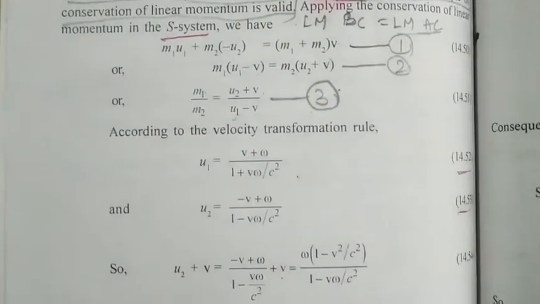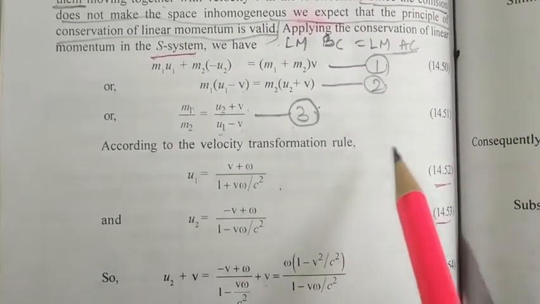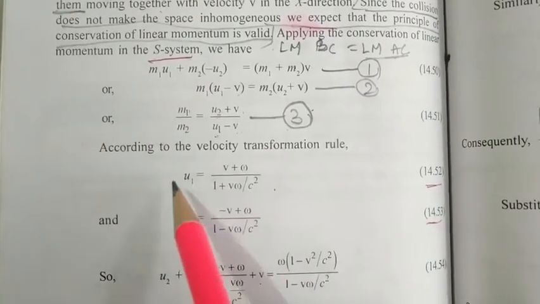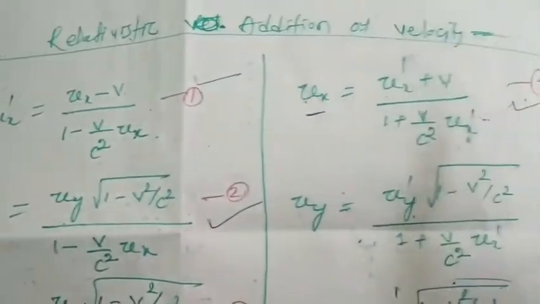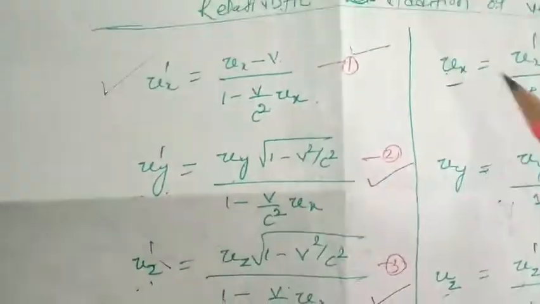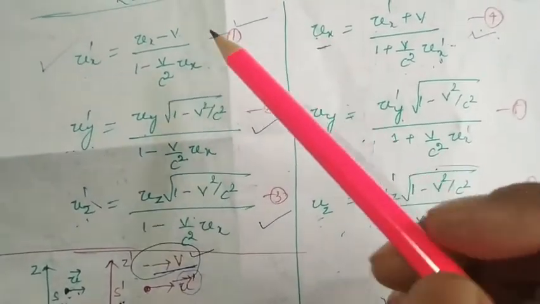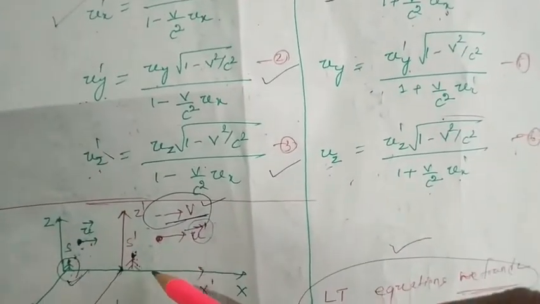So now we have to consider the velocity transformation rule. According to the velocity transformation rule, u1 will be equal to this much. Why? Because according to relativistic addition of velocity, these are the six equations that you have to remember always. This is ux dash, uy dash, uz dash from S dash frame.